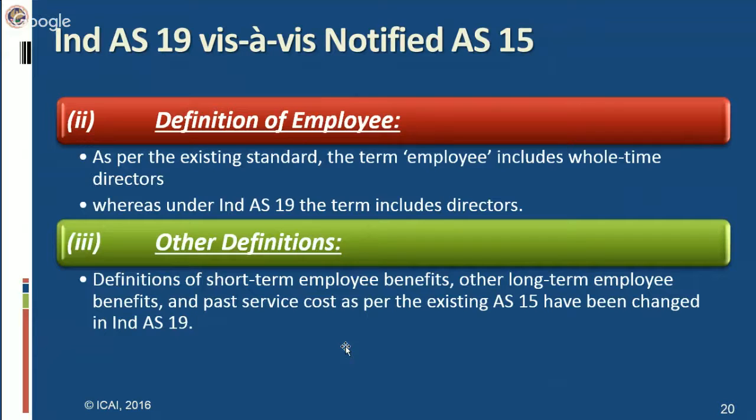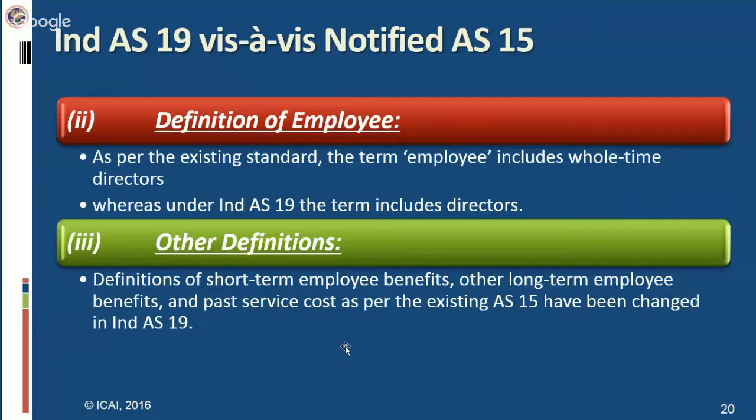However, when it comes to Ind AS 19, it states short-term employee benefits are employee benefits that are expected to be settled wholly before 12 months after the end of the annual reporting period. It's not only the end of the period, it is the end of the annual reporting period in which the employees render the related service. It means the definition given in Ind AS is more clear and more specific than the definition given in existing AS 15.